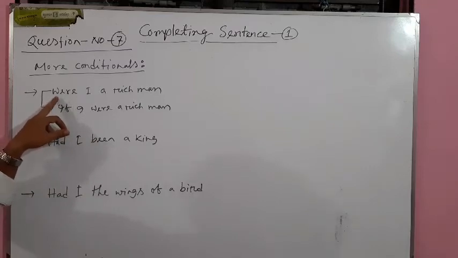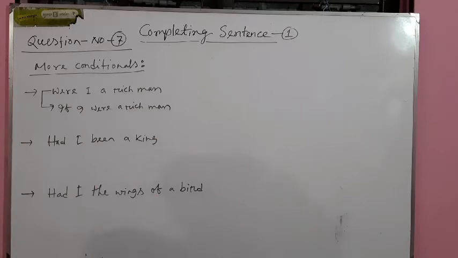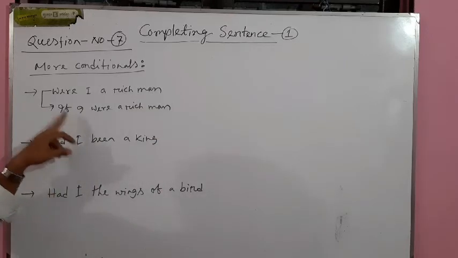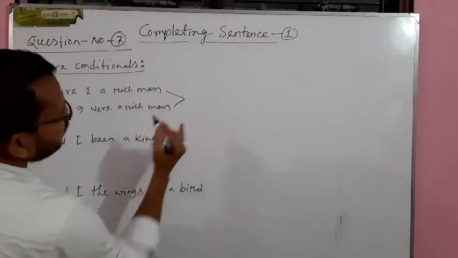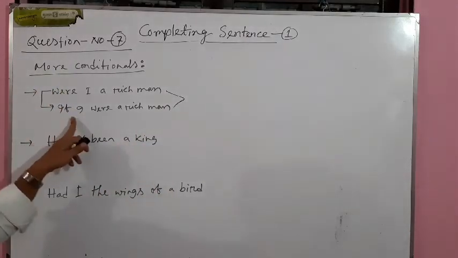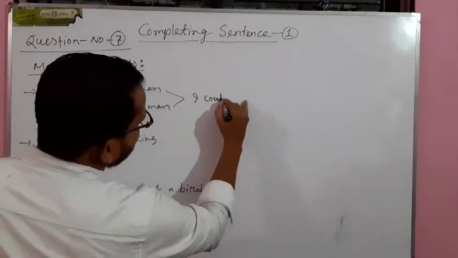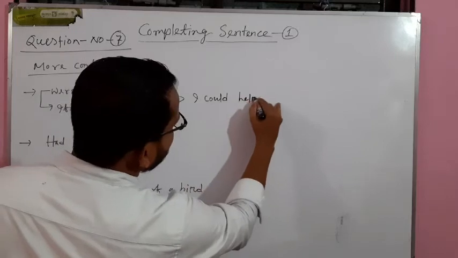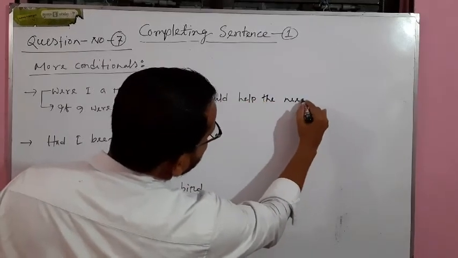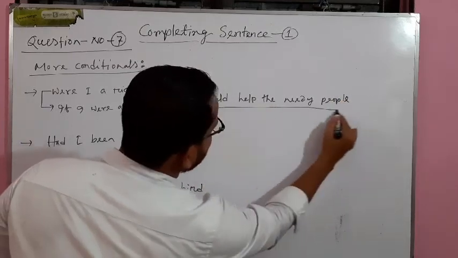But if we find the sentence in the above form, were I a rich man, then sometimes students get confused. But you have to read the sentence in the following way. This time we can easily solve this problem. How? Using the rule of second condition. If I were a rich man, I could help the needy people. Okay, this will be our answer.